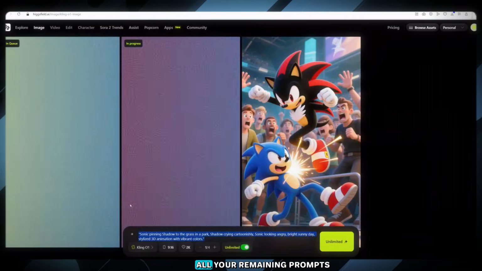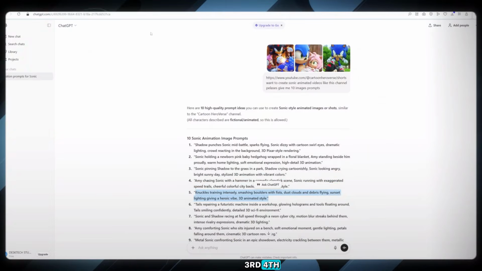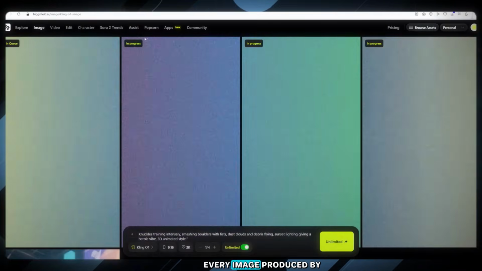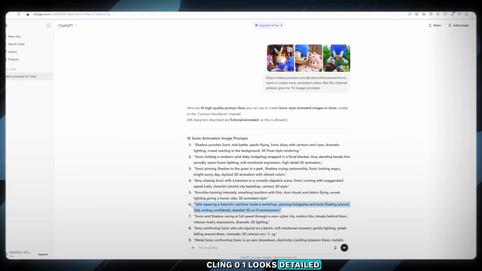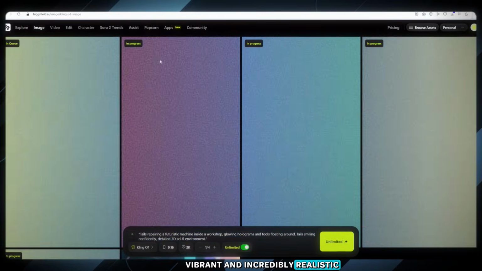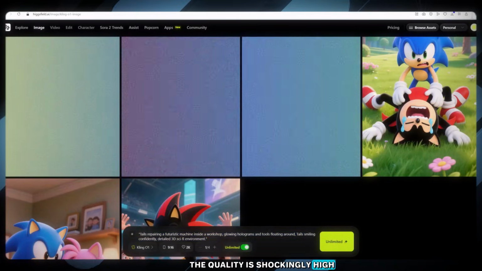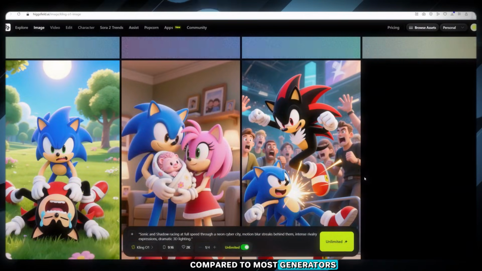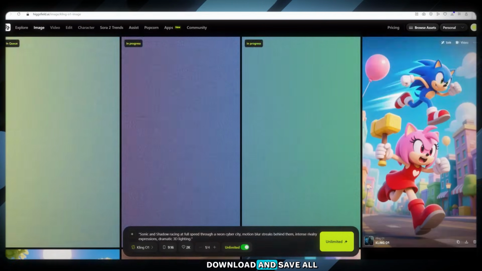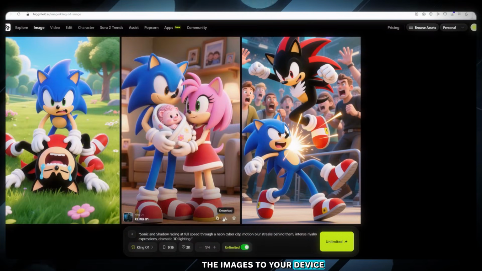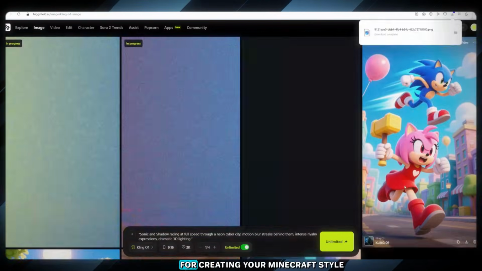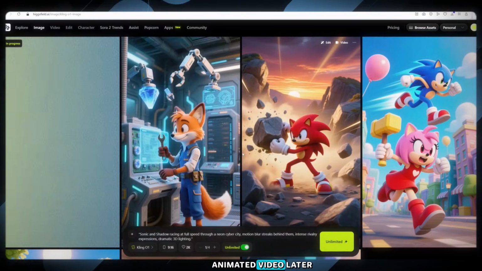Continue this process for all your remaining prompts, third, fourth, fifth, and so on. Every image produced by Kling O1 looks detailed, vibrant, and incredibly realistic. Since this model is newly released, the quality is shockingly high and truly stands out compared to most generators. Once you're done, download and save all the images to your device. These visuals will be the foundation for creating your Minecraft-style animated video later.